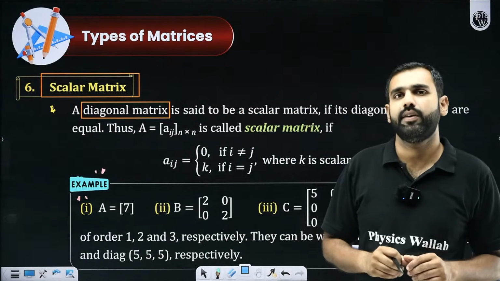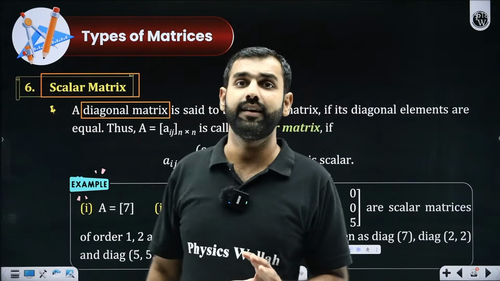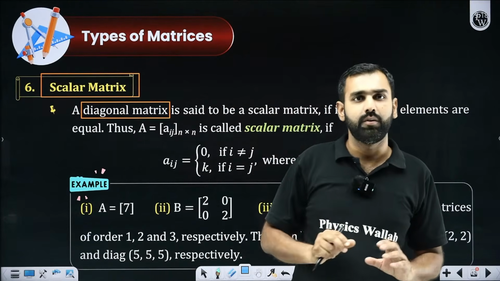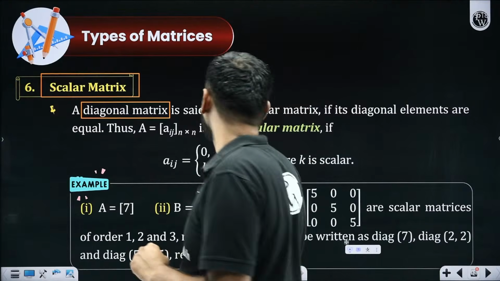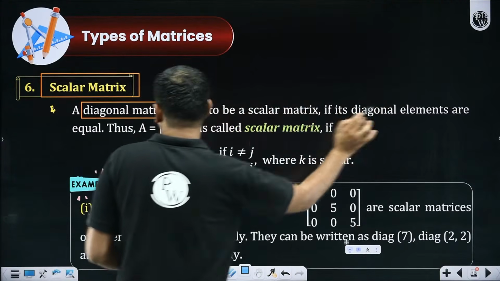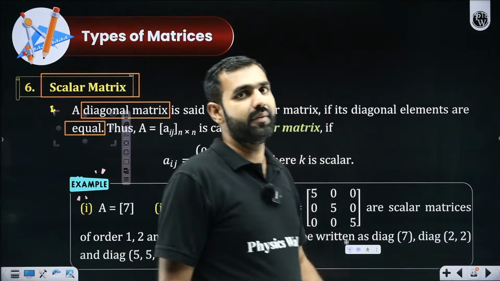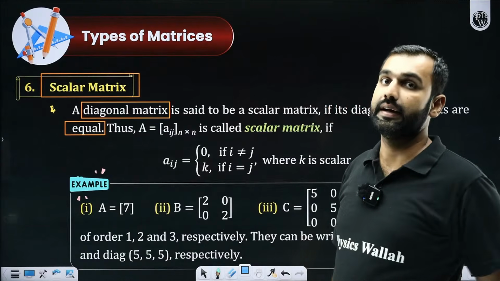What is the diagonal matrix? A diagonal matrix is a matrix in which, apart from the principal diagonal elements, all the other elements are 0. But in a diagonal matrix, if all the principal diagonal elements are the same and all the non-principal diagonal elements are 0, then we'll call it a scalar matrix.